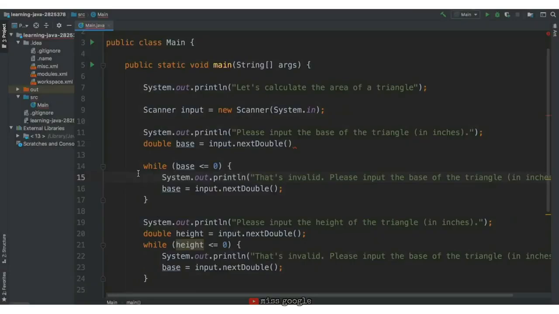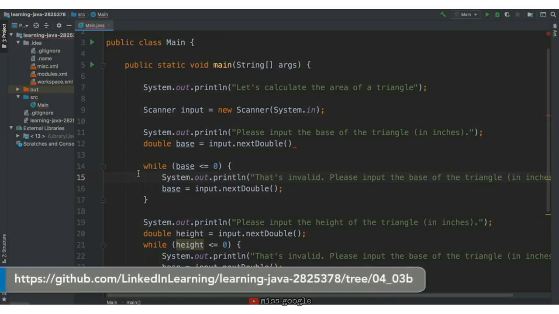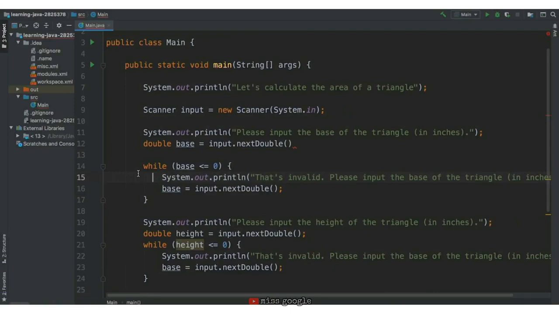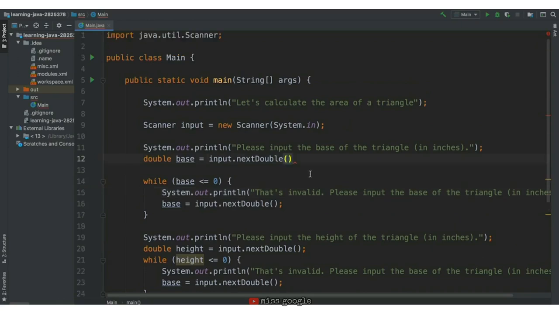In the main function, we should calculate the area of a triangle. Right now, the program doesn't work, and there are 3 errors. Check out the exercise files to get access to this program. Good luck! Let's walk through how to find and solve errors in the challenge program.